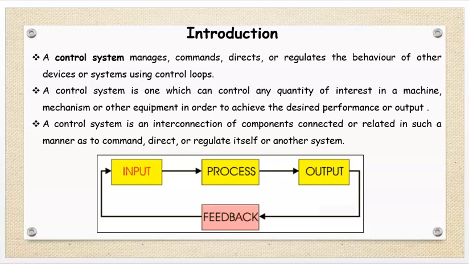A control system is an interconnection of components connected or related in such a manner as to command, direct, or regulate itself or another system.